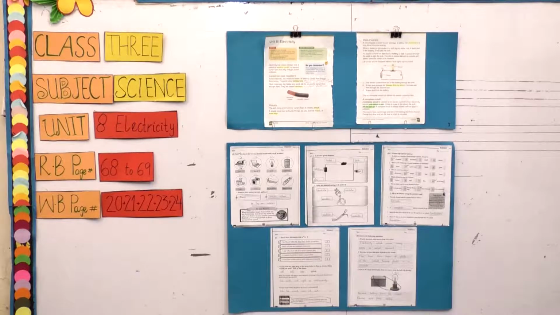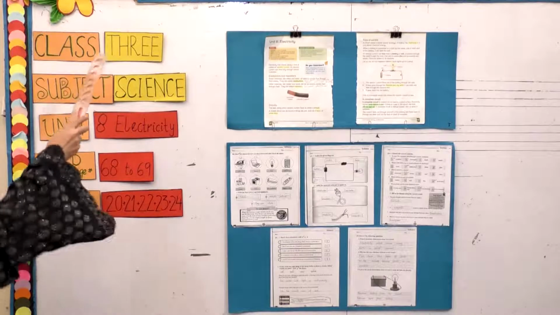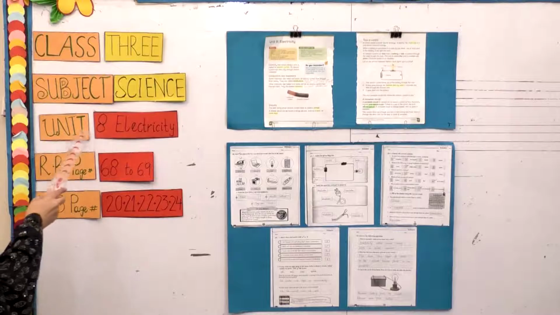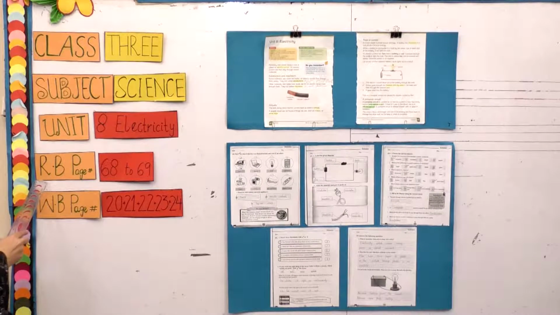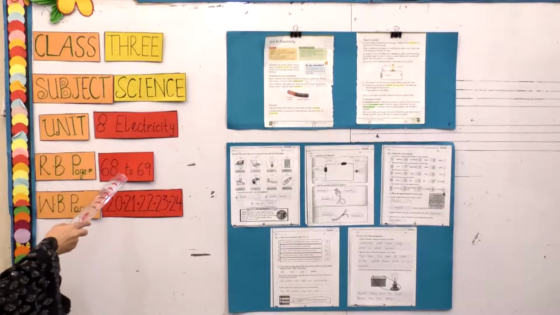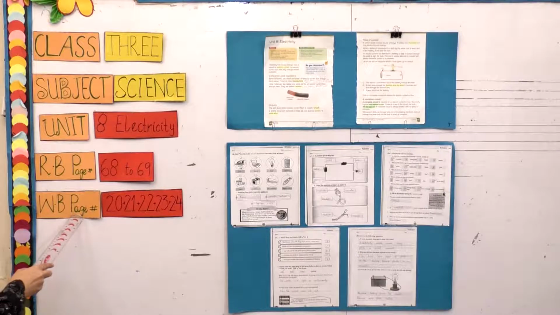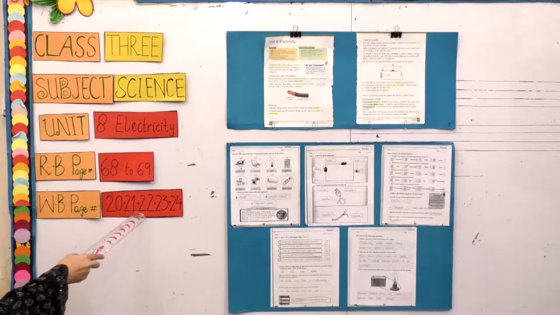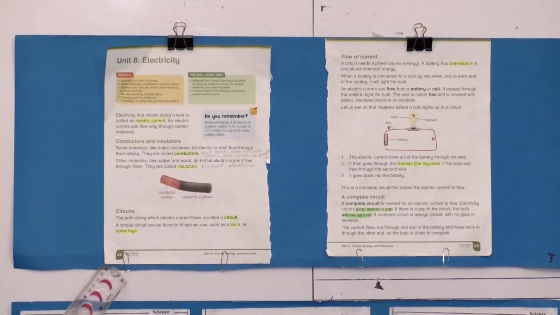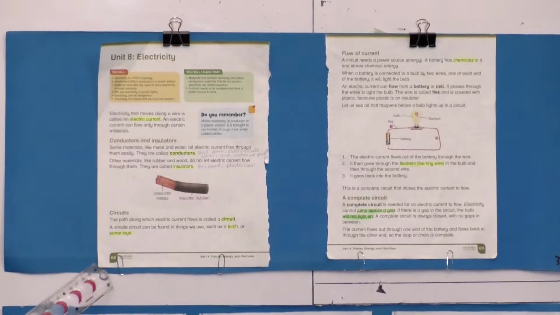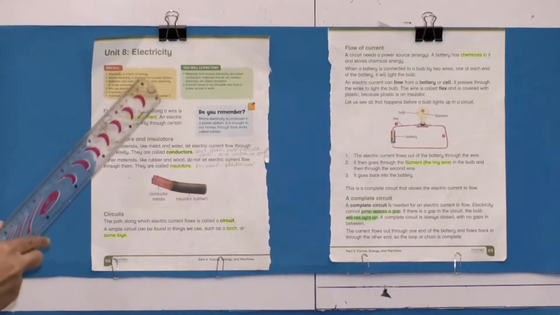Let's start today's lecture of class 3. Subject is science. Unit number 8 and the title of the unit is electricity. The reading book pages will go from 68 to 69 and the workbook pages will be 20, 21, 22, 23 and 24. Okay, this is page number 68 of the reading book and unit number 8, electricity.